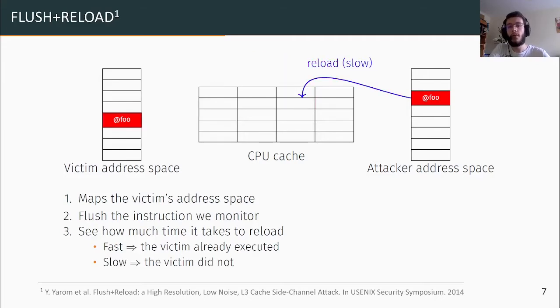Otherwise, the attacker needs to look for the instruction in a higher memory level, which will be slower to access. And this time difference makes the attacker able to know whether or not the victim executed the instruction. So the idea is to loop over this process and track the execution of this particular instruction.